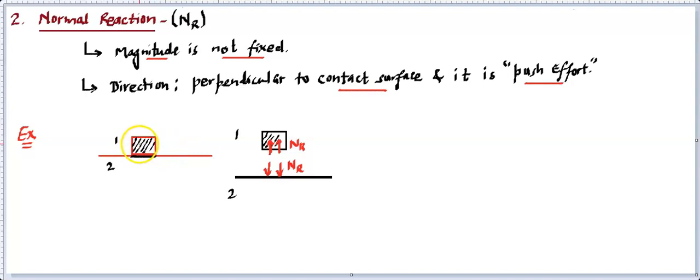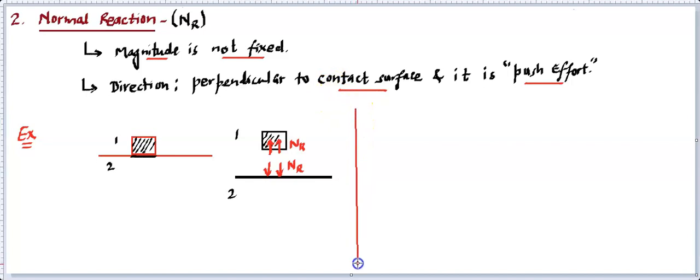Why is it a reactionary? It was reactionary because when you placed it, gravitational force acting downside came into play. So because of the gravity, normal reaction has to come. So here the gravitational force was the action. When you place this block on this surface, gravity force comes in, that would like to push the earth downside. As it tries to push the earth downside, earth immediately reacts with this normal reaction. Similarly it happens on the ground as well. So that's a reactionary.